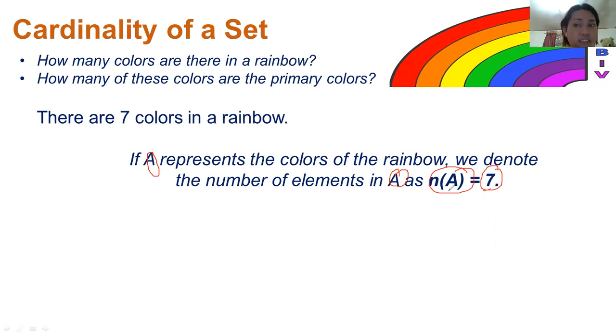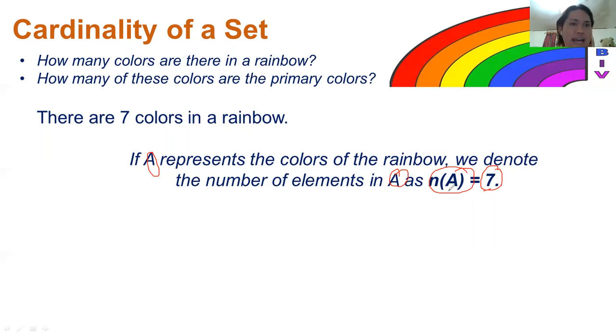That means again, A there represents the colors of the rainbow. And since we are looking for the number of elements, the number of elements refers to the cardinality of a set. So n of A is equal to 7.